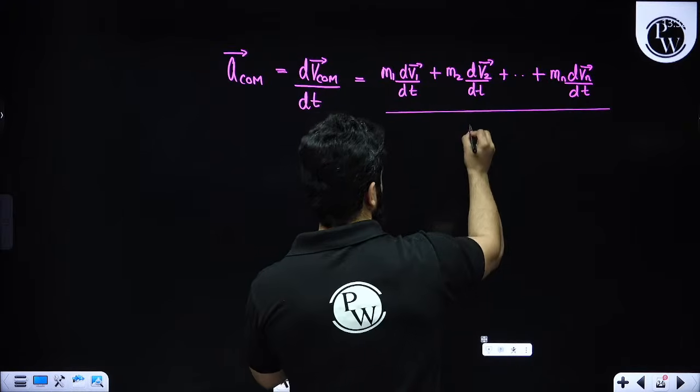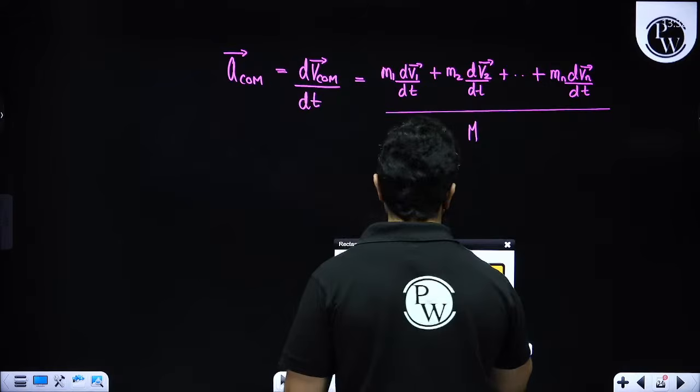And this is going to be, let me simply write, capital M.